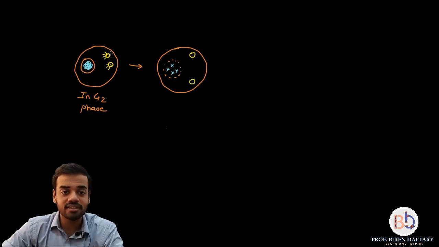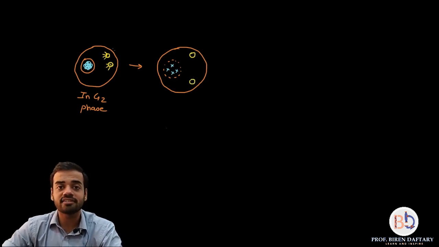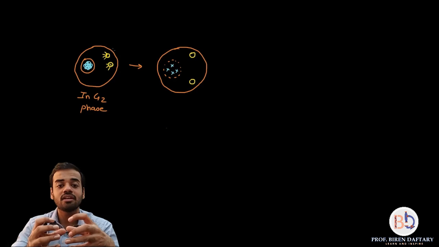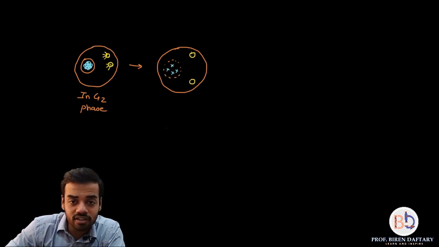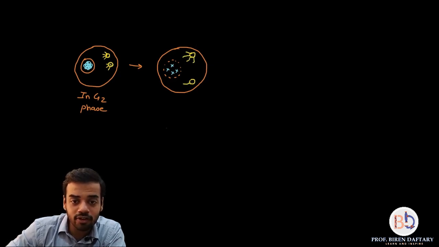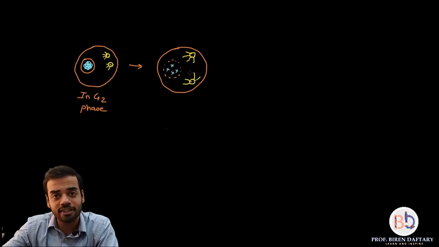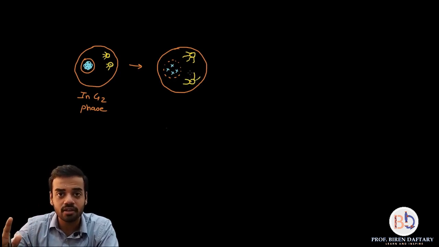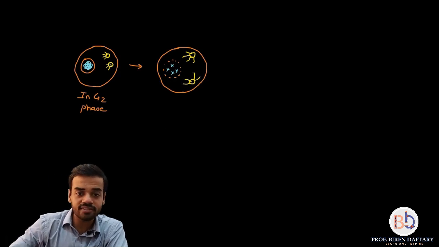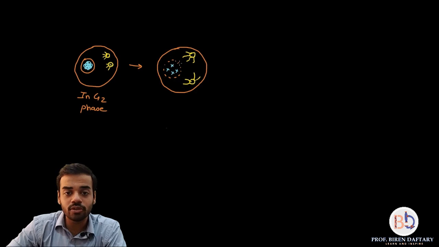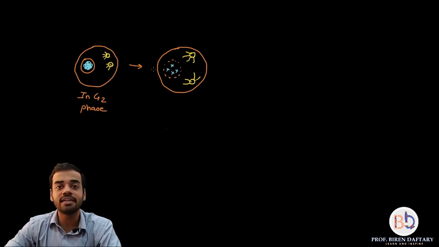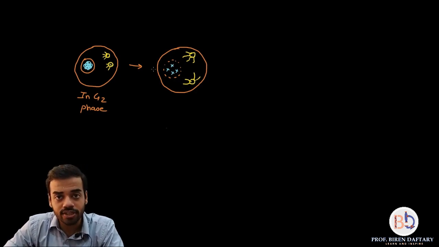You can see in this G2 phase cell, the centrosomes are very close to each other. However, in the prophase stage, they are beginning to move away, and you can see that the spindle fibers have increased in length. Spindle fibers are the proteins which help in attachment to the chromosome. They are also called microtubules. Is this clear? So these are the changes, and by the time the prophase ends, this nuclear membrane would have completely disappeared. Is this clear?